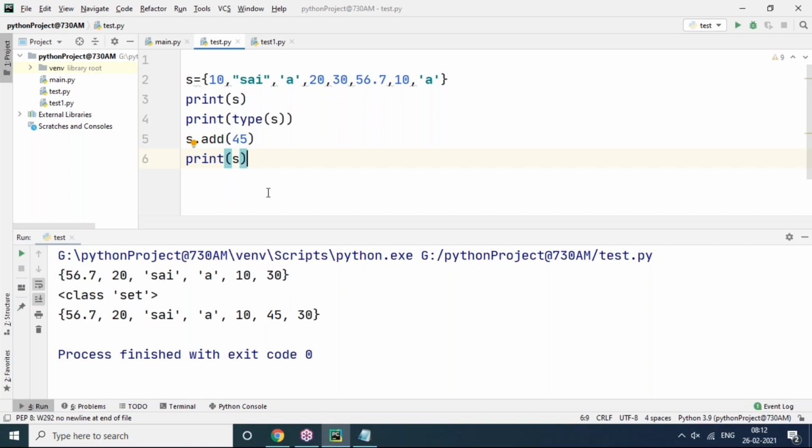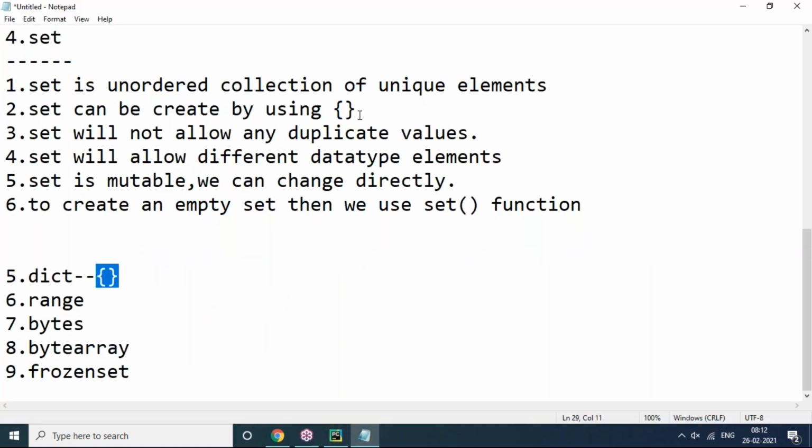Indexes are not possible. Okay, it is mutable. Mutable means we can add, we can update more items, so we can modify the set also. So this is an unordered collection of elements. It is created by using curly brackets and it will not allow any duplicate values. It contains different data type elements. It's a mutable object. We can change it directly. And make sure that to create an empty set, we have to take care to use the set function only. Don't use empty curly brackets. Empty curly brackets lead to a dictionary, not a set.